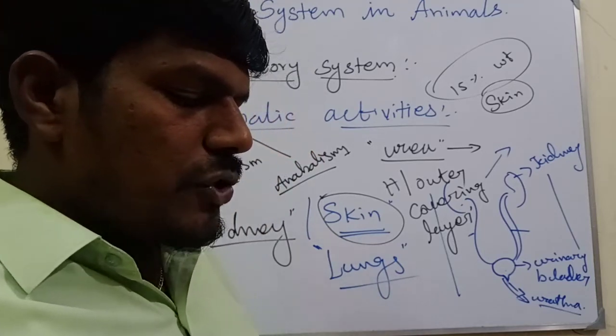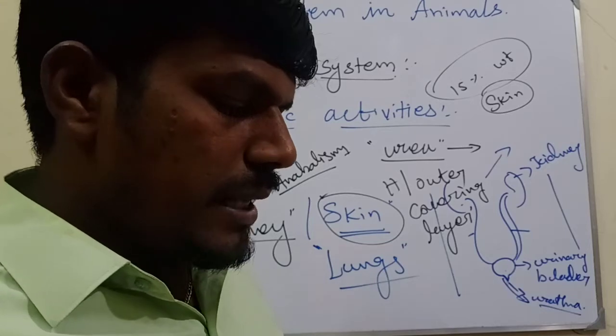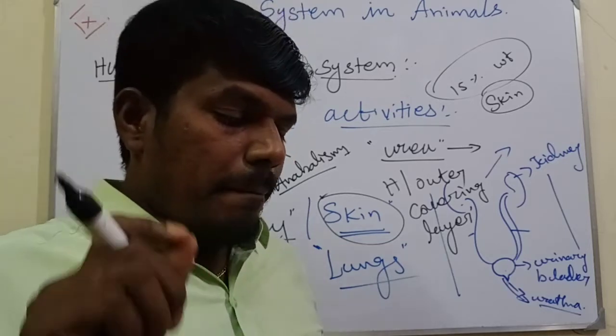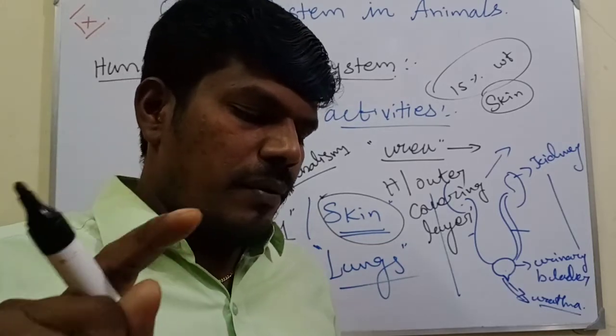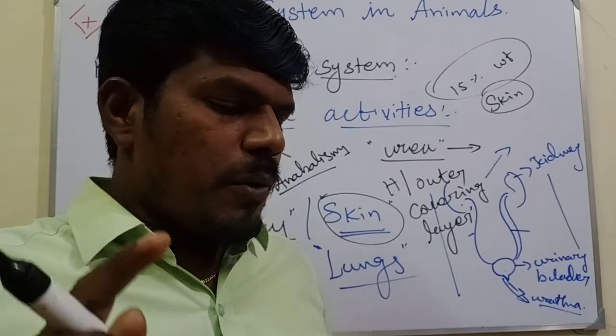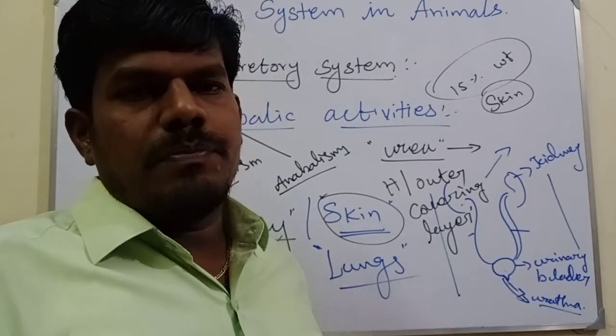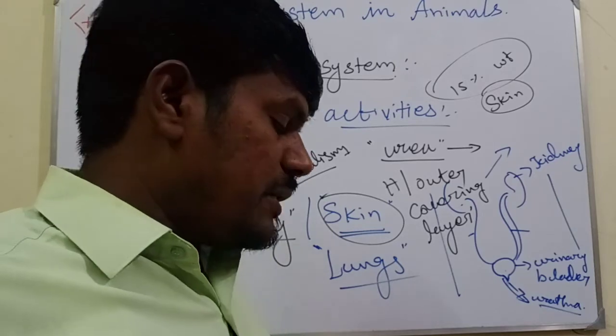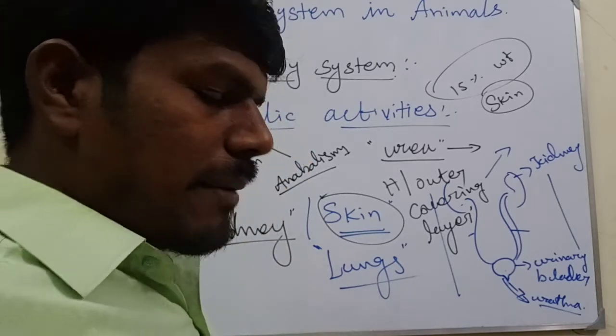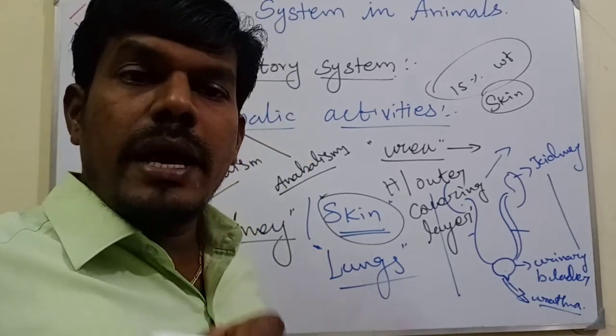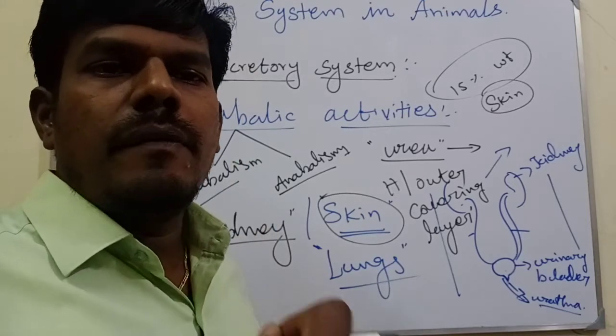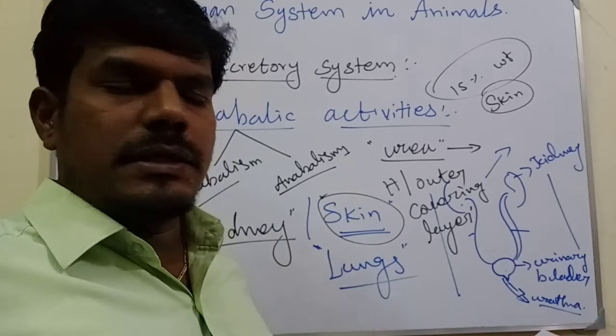There are many structures and glands derived from the skin. It eliminates metabolic waste through perspiration. In day-to-day activities, waste substances are produced from metabolic activities, and at that time the skin releases them.